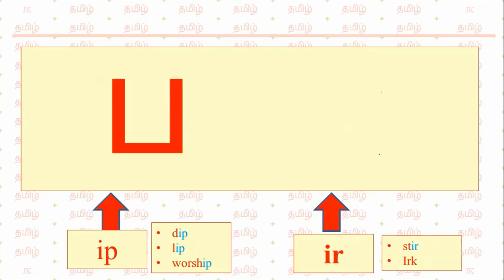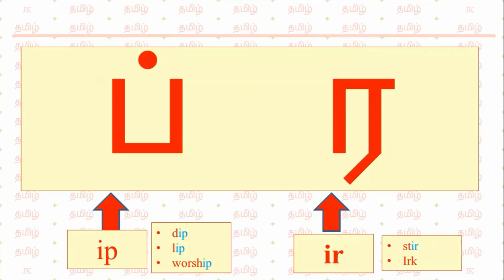Now we will see the next set of letters in வல்லின மெய் எழுத்துக்கள், hard consonant. Ip. Writing this is very easy. Like that we can write ip, ir. Tip, ip; lip, ip; worship, ip; ir; stir, ir; irk, ir.